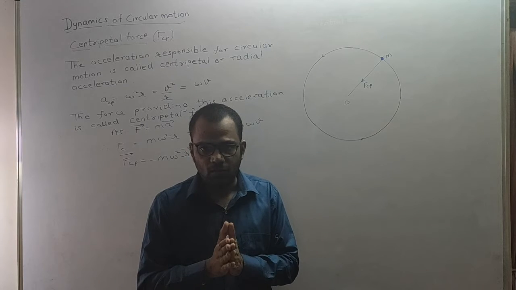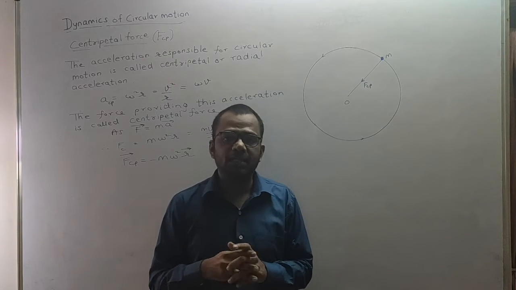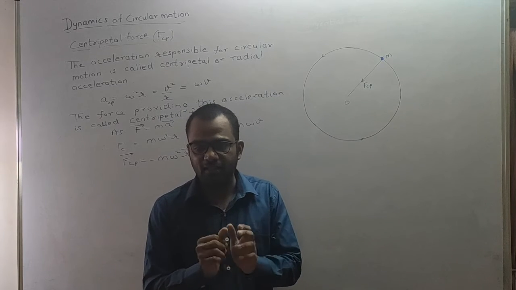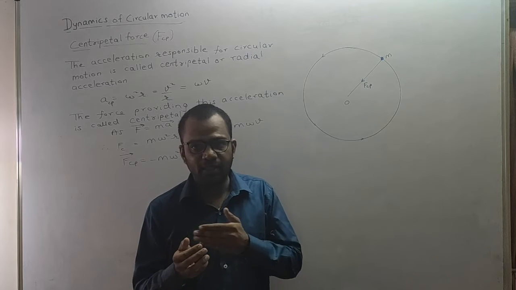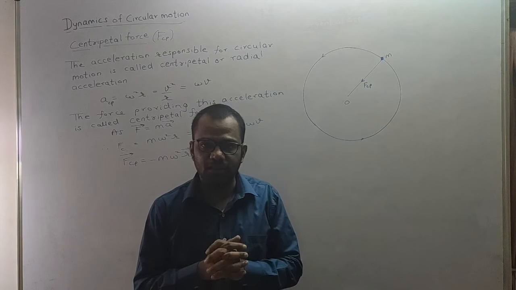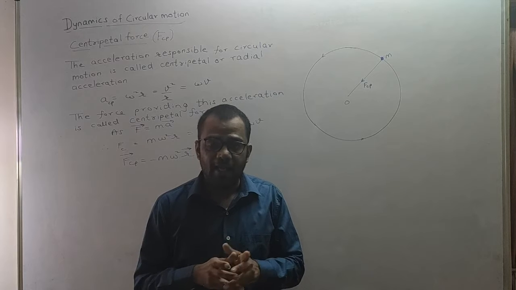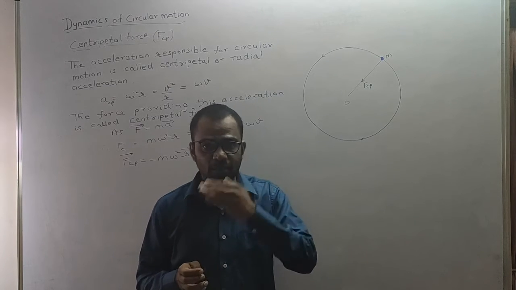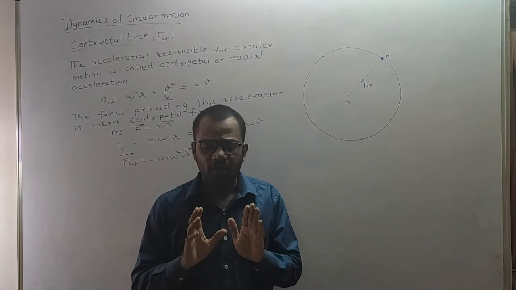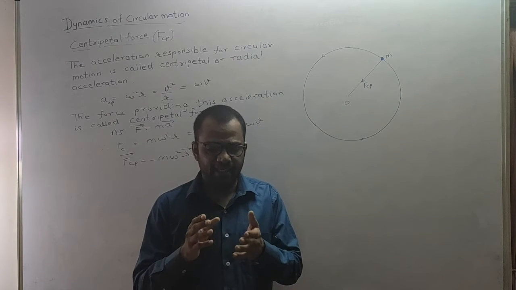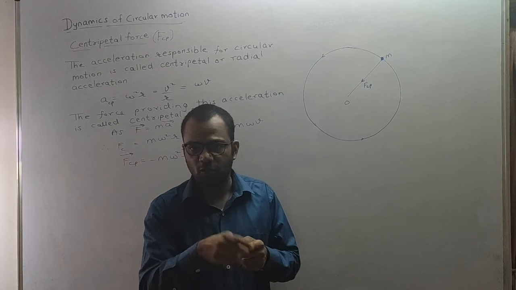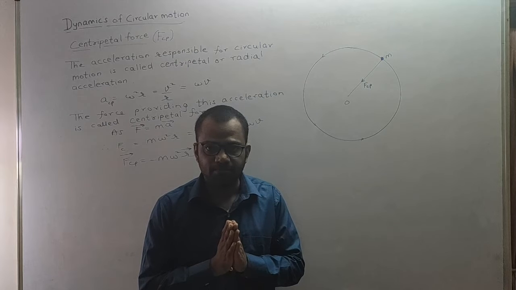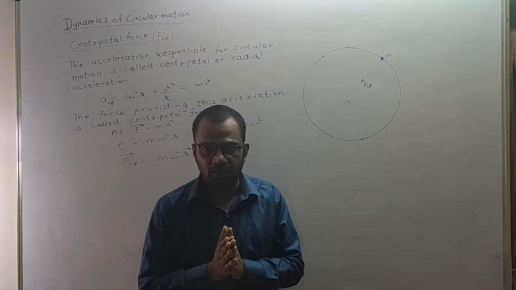Getting this? Okay, fine. Now, when the object is performing circular motion, this motion is neither a state of rest, nor is it moving in a straight line with constant velocity, right? So there must be some force acting on the object for the object to perform circular motion. Or you can also think, whenever you see any object or any particle performing circular motion, you can say that there must be some force acting on the object. Otherwise, this motion won't be possible.